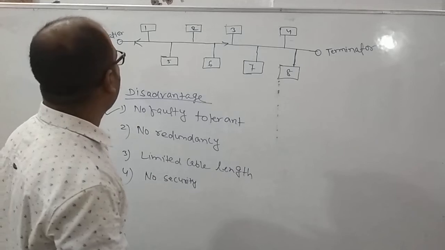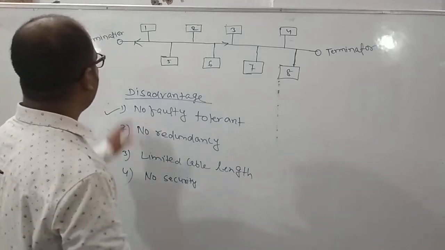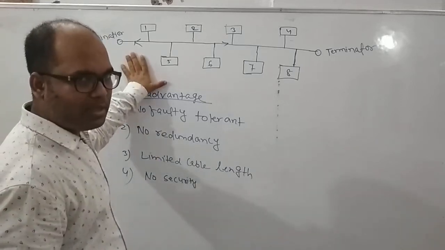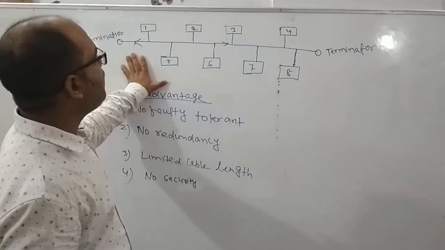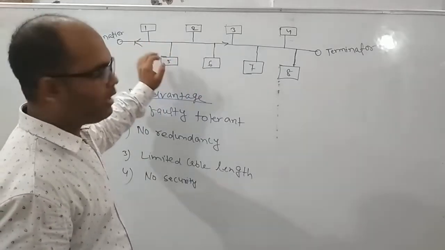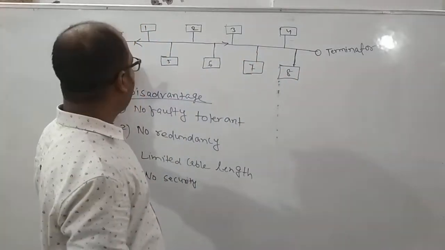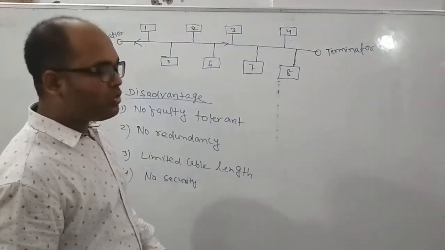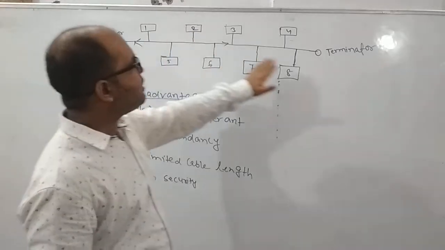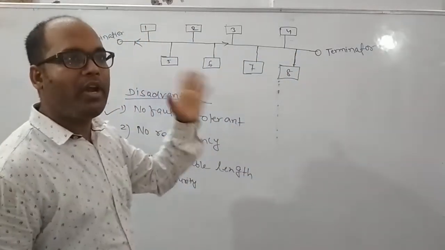No fault tolerance means, suppose this one is the bus topology, this one is the arrangement of the bus topology. Means in the bus topology, nodes will be arranged in this way. This one is a straight line, a straight wire, that is the common transmission medium. So suppose this common transmission medium has failed.